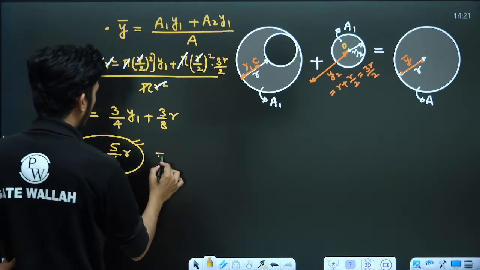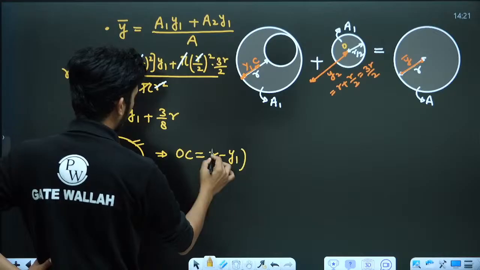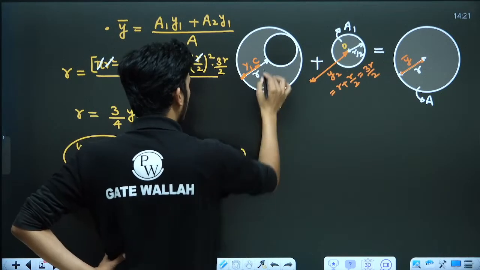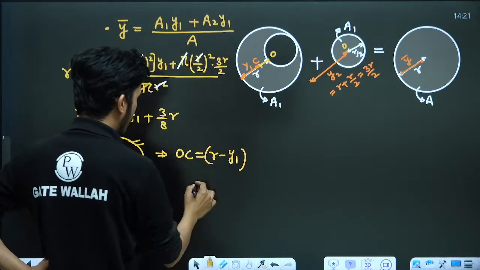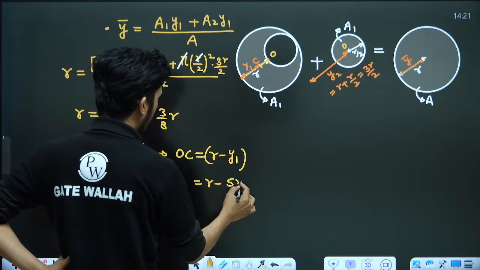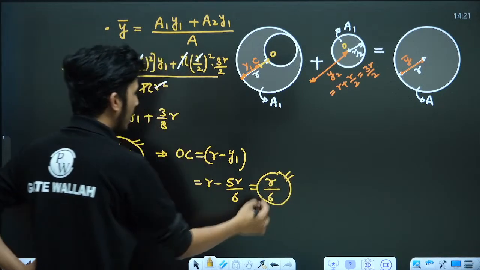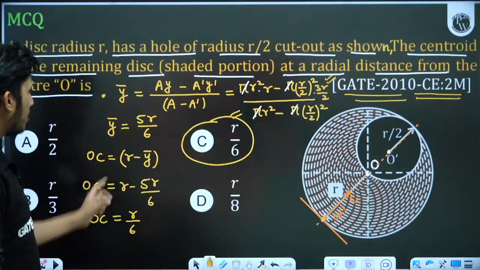And what is the value OC? OC is r minus y1. They are asking for this distance from O to C. So OC is r minus y1, r minus 5r by 6, which is r by 6. This is the simple approach where we have taken the addition of two areas, and again we get the same answer. This is the direct approach.